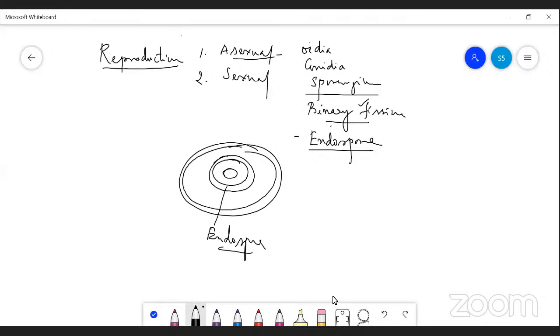They can withstand higher temperatures because this thick wall contains calcium picolinic acid. Due to the presence of calcium picolinic acid, they can easily resist heat. When the conditions are favorable, it undergoes hydration, addition of water, ruptures the thick wall and is released to develop another bacterium. So this is asexual reproduction.